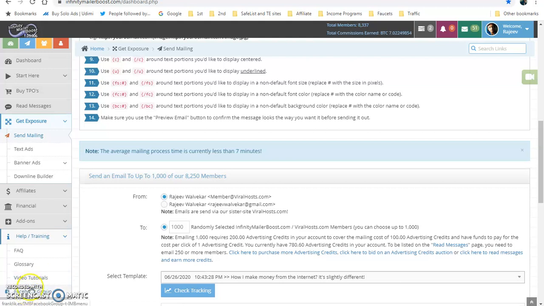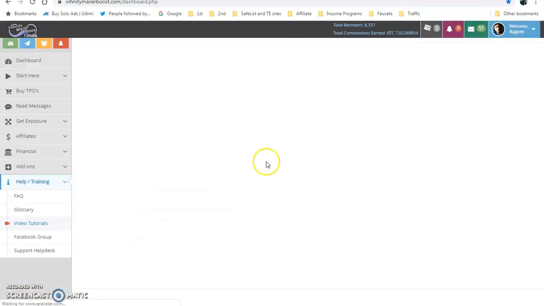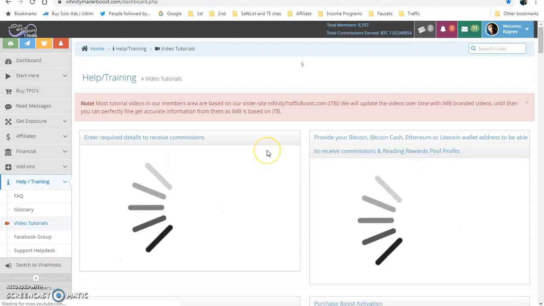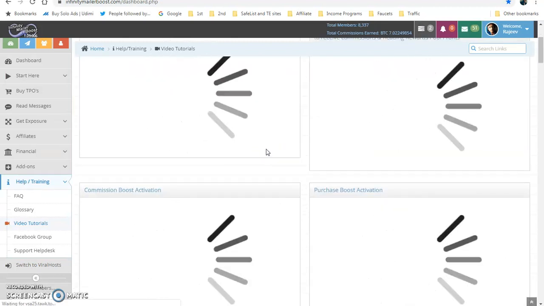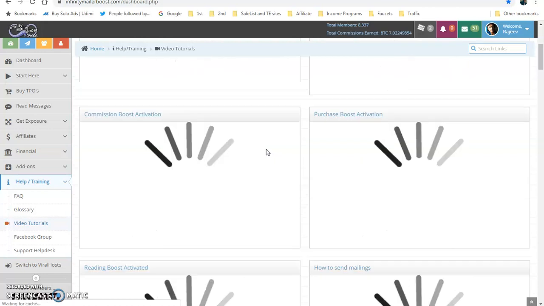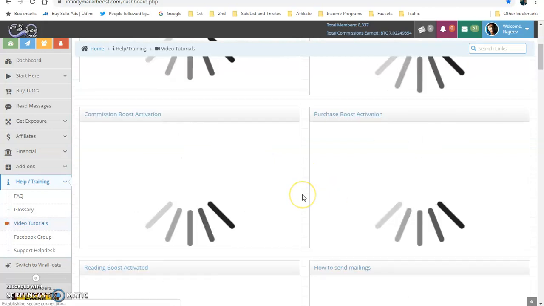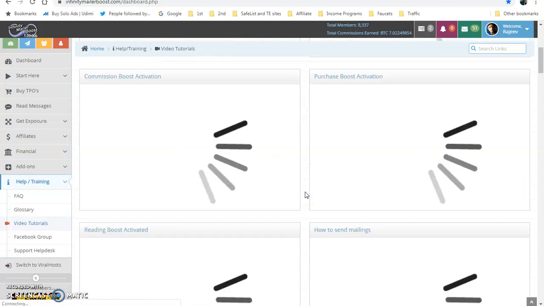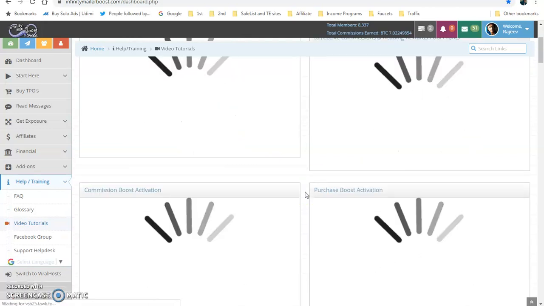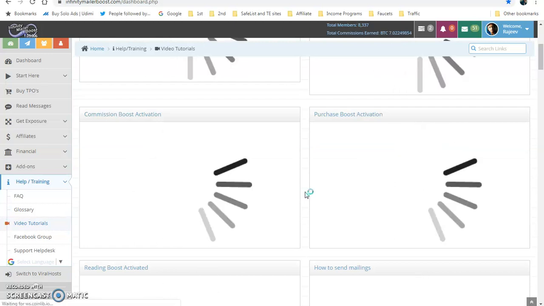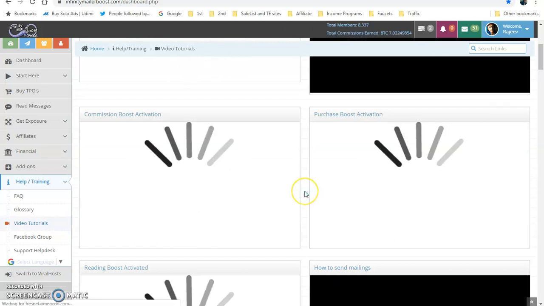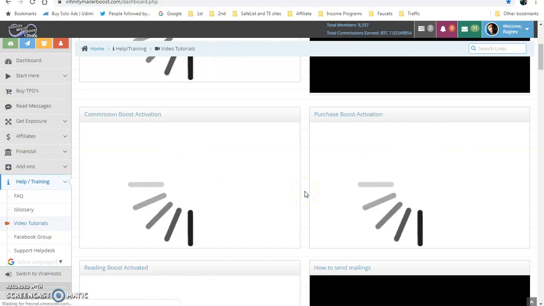Once you click this, you will have many video tutorials here, and you can go through all the video tutorials about this Infinity Mailer Boost, how you can earn money or how you can earn bitcoins at a faster rate, and other useful videos you can see here. It will take some time to load all the videos.